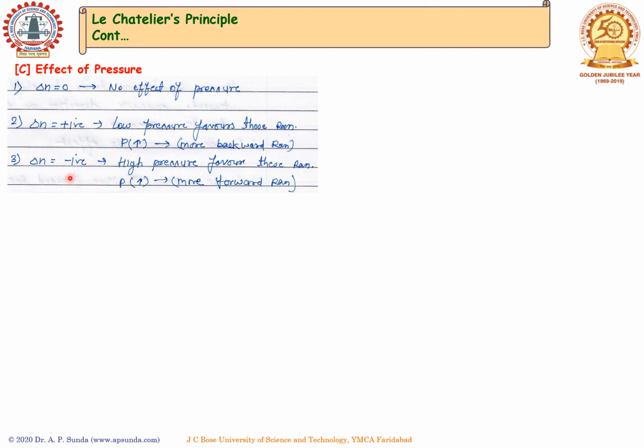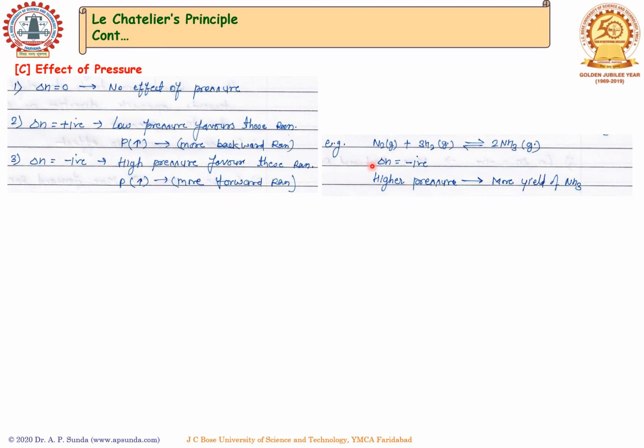In another case where delta N is negative, that means the number of moles of reactants is higher. In that case, high pressure favors these reactions. If we increase the pressure, more forward reaction takes place. Let's take an example of ammonia formation where N2 and 3 hydrogen molecules are reacting to convert into ammonia. We know that delta N is negative. Here, high pressure leads to more yield of ammonia. So this is one factor where, if we increase the pressure in the Haber process, we can get more ammonia molecules.